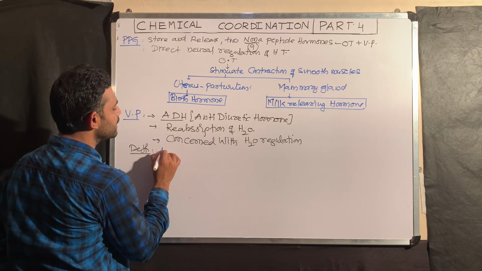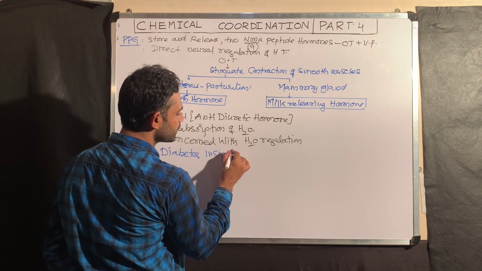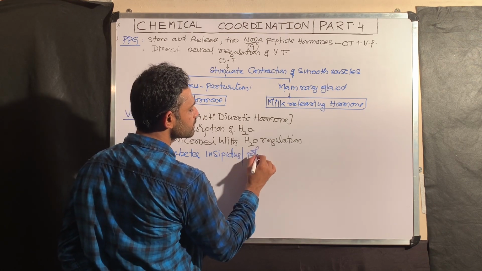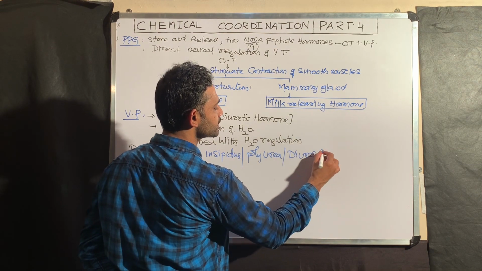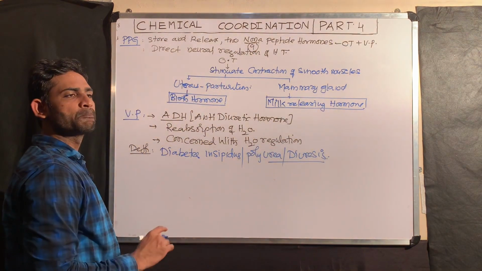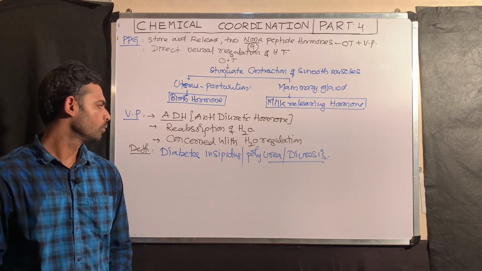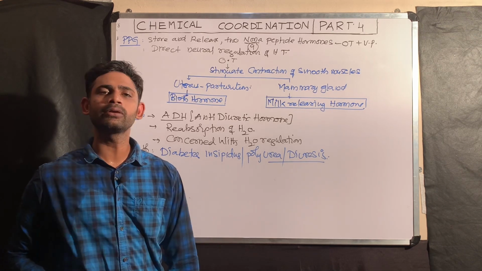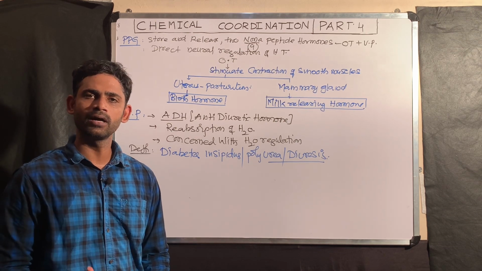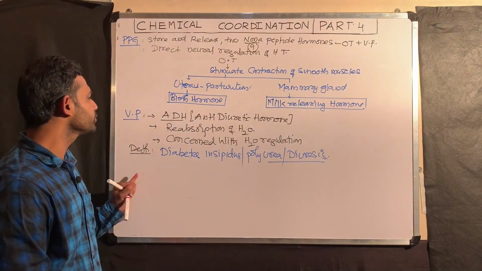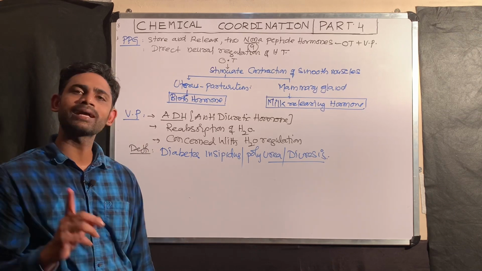That is called diabetes insipidus, also called polyuria or diuresis. This diuresis is prevented by this hormone. That is why it is also called anti-diuretic hormone. What is diabetes insipidus characterized by? It is characterized by the excess loss of dilute urine due to the deficiency of the hormone ADH. So the main function of vasopressin is to act as ADH.